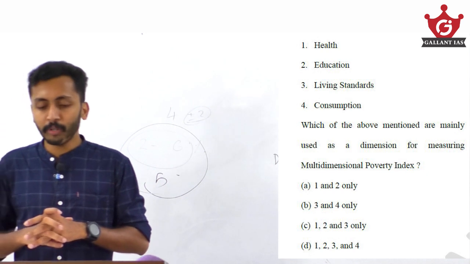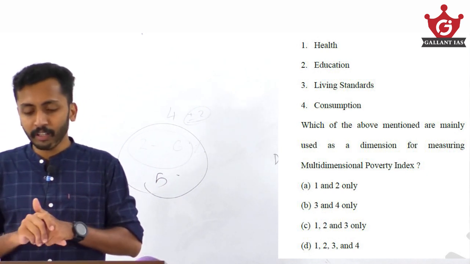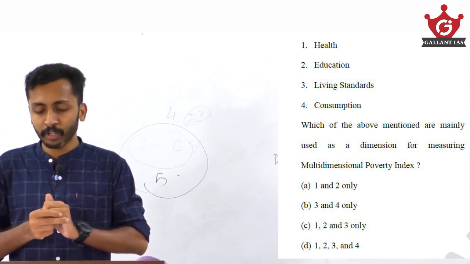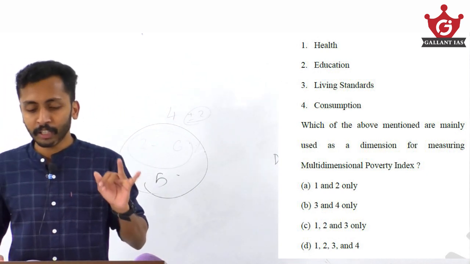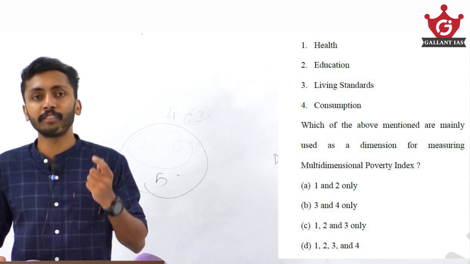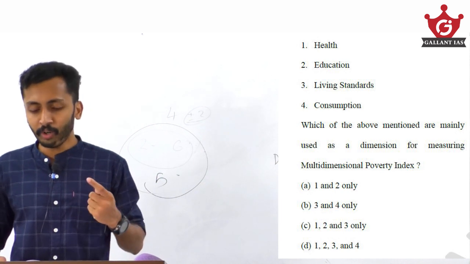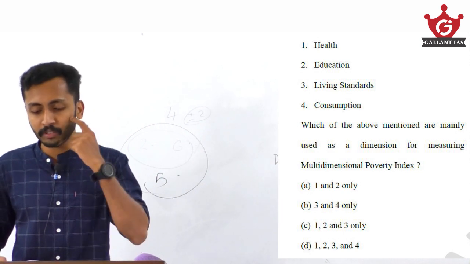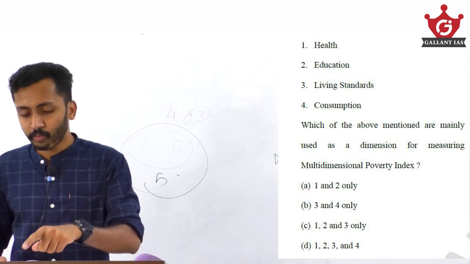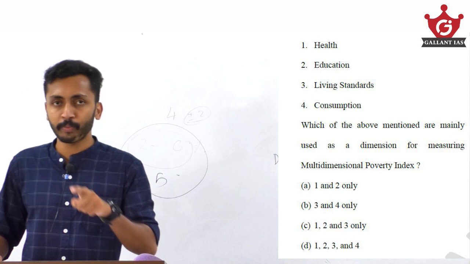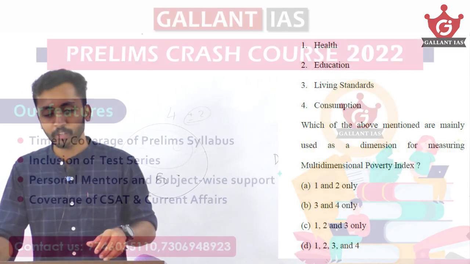Here four dimensions are given; which one is not included while calculating the multidimensional poverty index? Health, yes. Education, yes. Living standard, yes. Consumption, no. Consumption is not a dimension for measuring multidimensional poverty. So the answer is 1, 2, 3 only. That is option C.